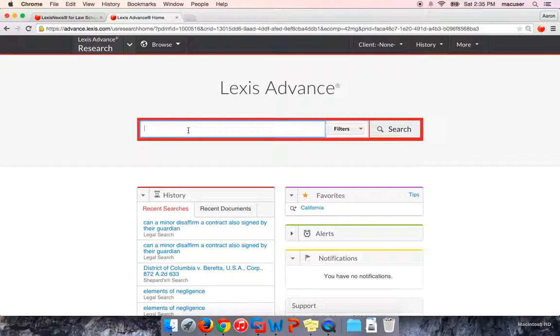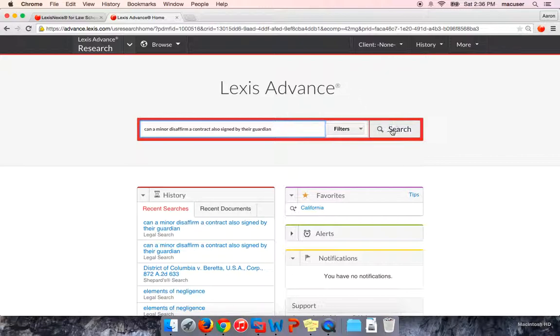So here, let's go ahead and start with a pretty general search. So I'm going to type, can a minor disaffirm a contract also signed by their guardian? So here I've again typed a pretty general search.